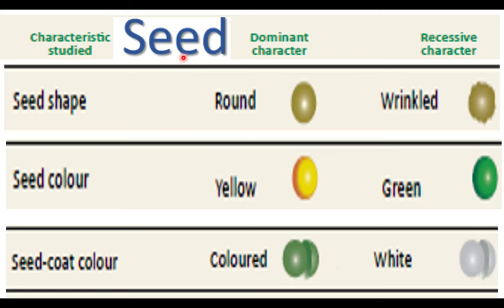The seed has 3 pairs of contrasting characters. They are seed shape, seed color and seed coat color. Here seed color is the color of the cotyledon. Pod. The seeds are kept inside the pod, that is a fruit.